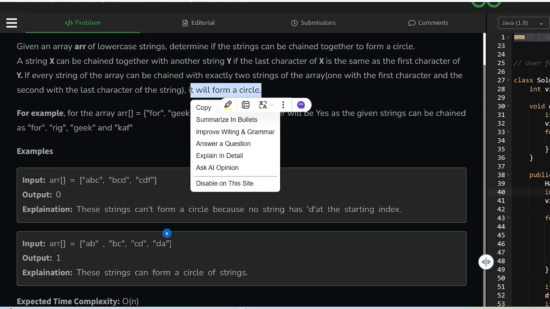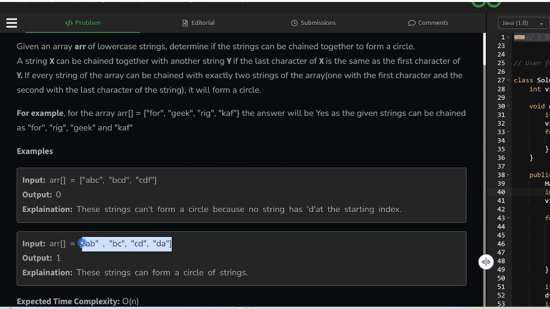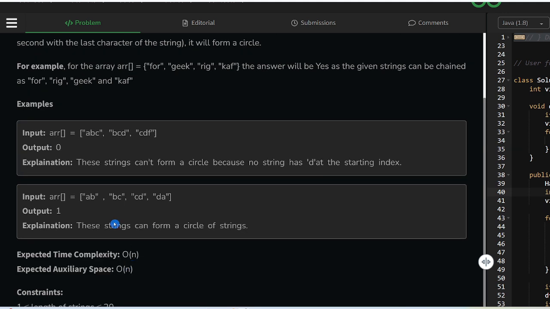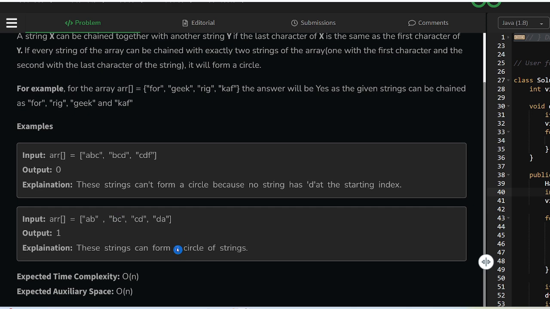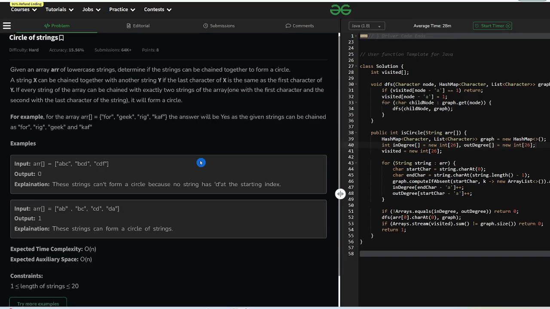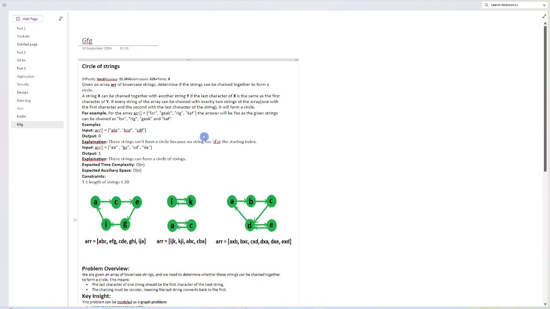In order to do the circle mechanism, every occurrence of an individual character should map to an occurrence of another character, which means that the in-degree of each character should be equal to the out-degree of each character. If we can do that, then we can form a circle, no doubt about that, and we can simply return the result. So that is the case, and let's go to the solution here.